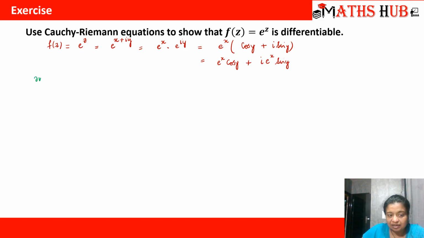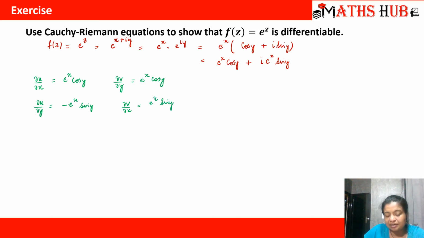So let's calculate curl u by curl x. It would be e to the power x into cos y. And what is curl v by curl y? Curl v by curl y would be e raised to power x into cos y. So you can see curl u by curl x and curl v by curl y are same. Similarly, let's calculate curl u by curl y. It will be minus e to the power x into sin y. And what is curl v by curl x? It would be e to the power x into sin y. So you can see that curl u by curl y is equal to minus curl v by curl x.